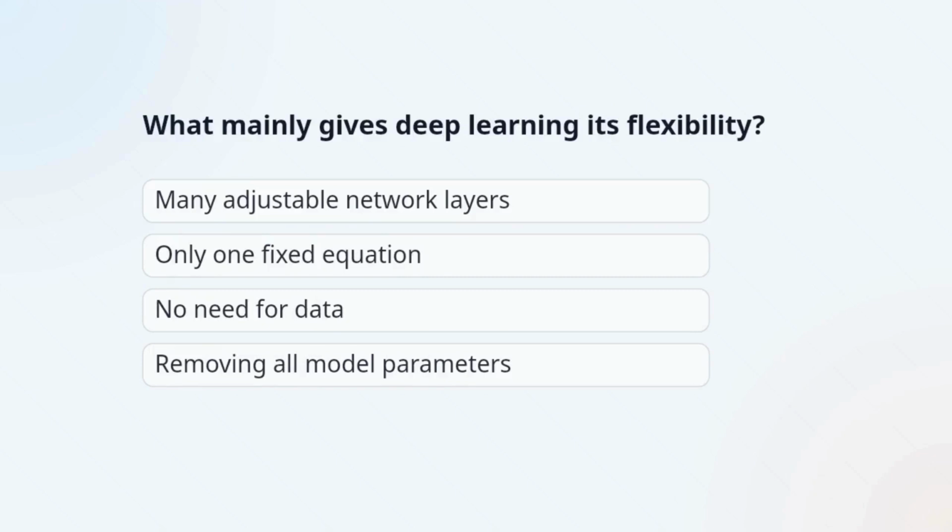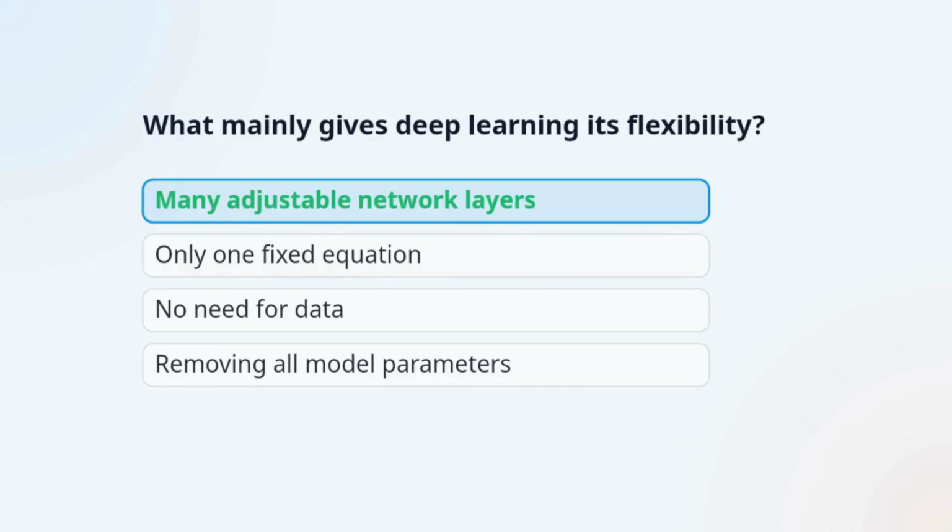Question 2. What mainly gives deep learning its flexibility? The correct answer is many adjustable network layers. Deep networks combine many small mathematical operations across layers, making them highly flexible.